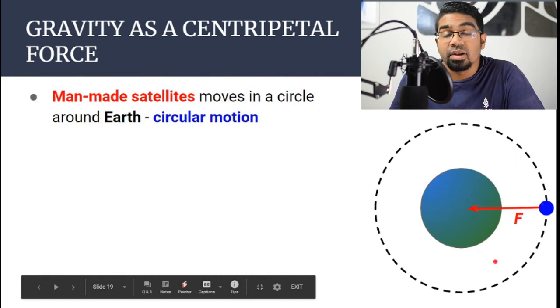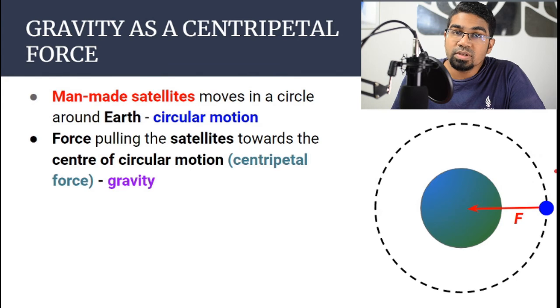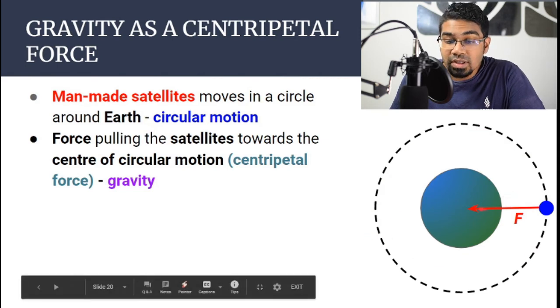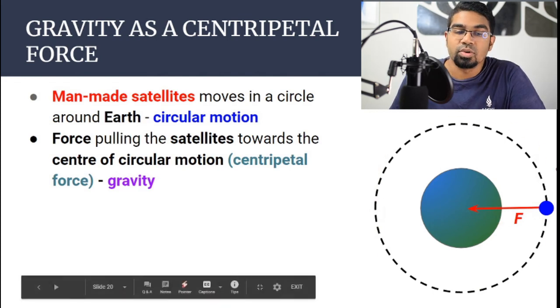When dealing with this kind of scenarios, remember that the direction of the force is always towards the center of the circle in the circular motion. Even though gravity acts both ways, in this case we are specifically concerned with the gravity of the Earth on the satellite, which means the direction of the gravity will be from satellite to the Earth. Centripetal force is the force that acts on the object towards the center of the circle in the circular motion. In this case, gravity is the force that pulls the satellite towards the center of the circle in the circular motion, and therefore gravity here is the centripetal force.